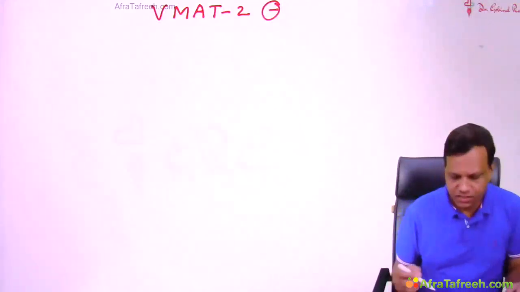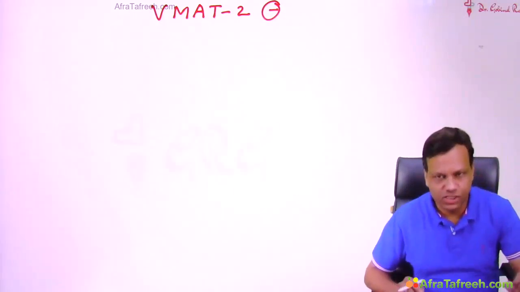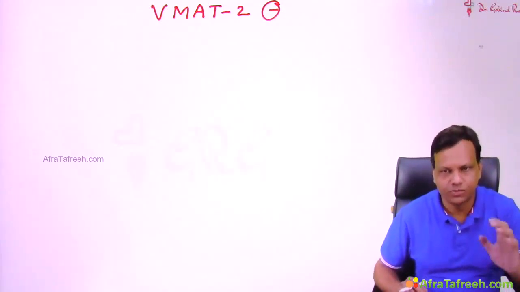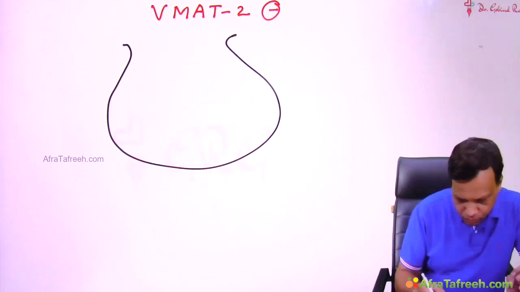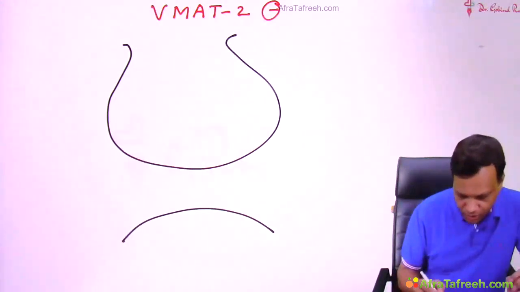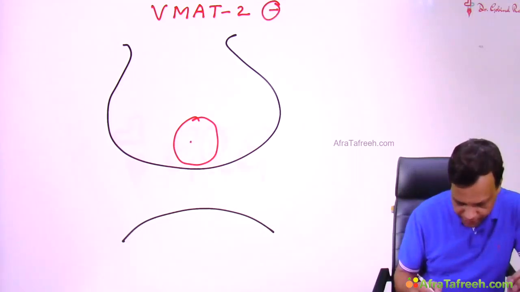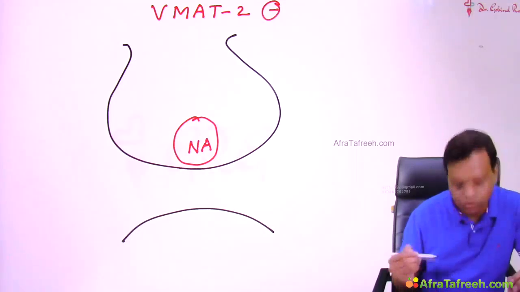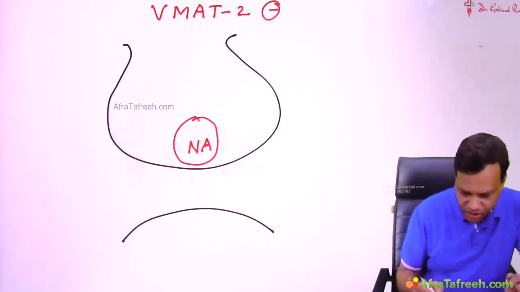So here we will discuss a few drugs which are known as vesicular monoamine transporter 2 inhibitors. We all know that in the neurons, the neurotransmitter is stored in the vesicle. Like if we talk about noradrenaline, it is stored in the vesicle. But how is noradrenaline produced in the vesicle?